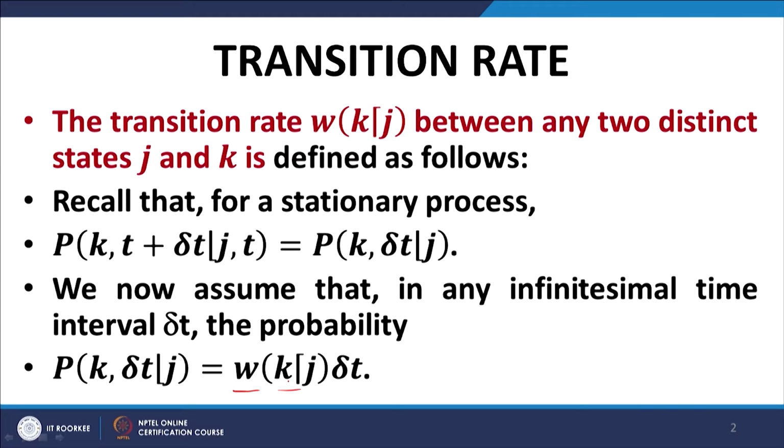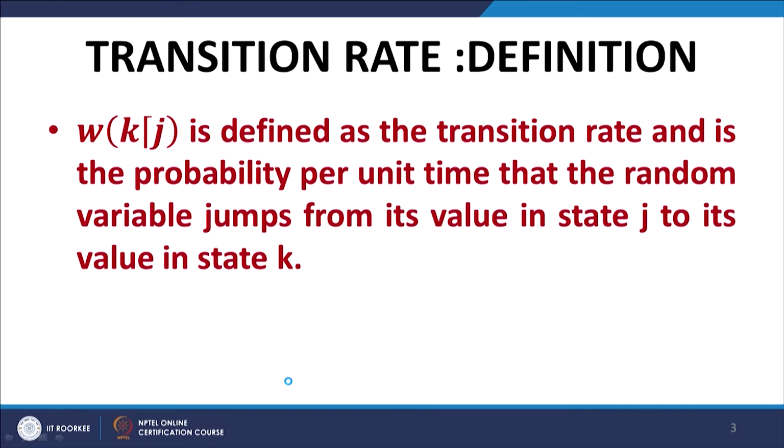So, this is a simplification that we introduce, and this expression w k subject to j is called the transition rate. The transition rate, if you look at it, can be defined as the probability per unit time of the system moving from the state j to the state k.